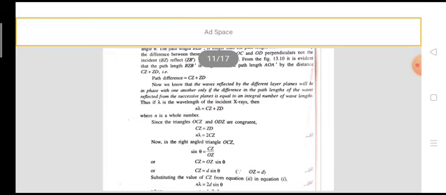Here the path difference between wave 1 and wave 2 is CZ plus ZD.